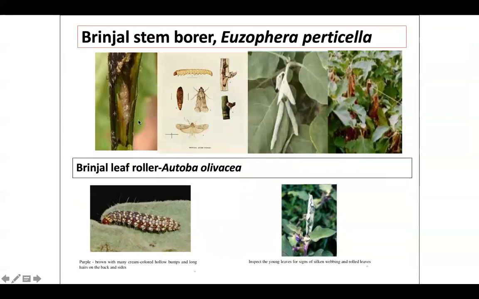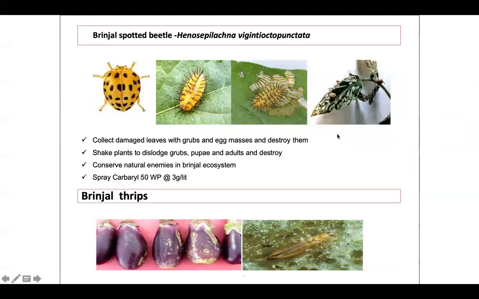The brinjal stem borer causes boring inside the stem, that's why you can see drooping of the apical portion of the plant. Then leaf roller, which rolls the leaf in a vertical manner. And then coming to the brinjal spotted beetle, the name itself suggests there are several spots, 12 to 24 spots present on the backside, and the grub looks spiny, horny on the back. They cut the leaf and the plant completely. If in a younger stage, it causes damage, and the plant is unable to bear fruits.